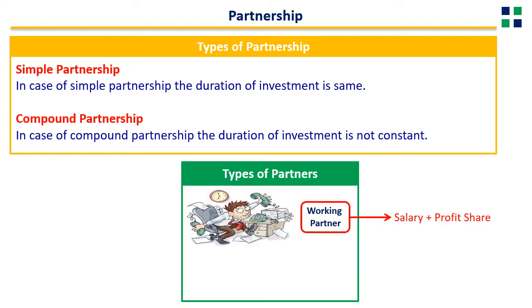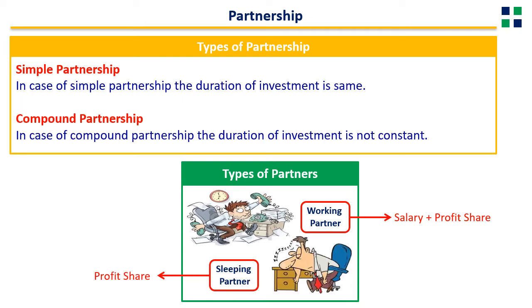Types of partners. The first type of partner is a working partner and the second is a sleeping partner. Now a working partner is working in the business, hence he will get salary first and profit share also. While a sleeping partner has only invested his amount in the business, so he will receive his profit share only. Sleeping partners are not working in the business, hence they receive only the profit share, while the working partner, who has made an investment and is also working in the business, will receive salary plus profit share.